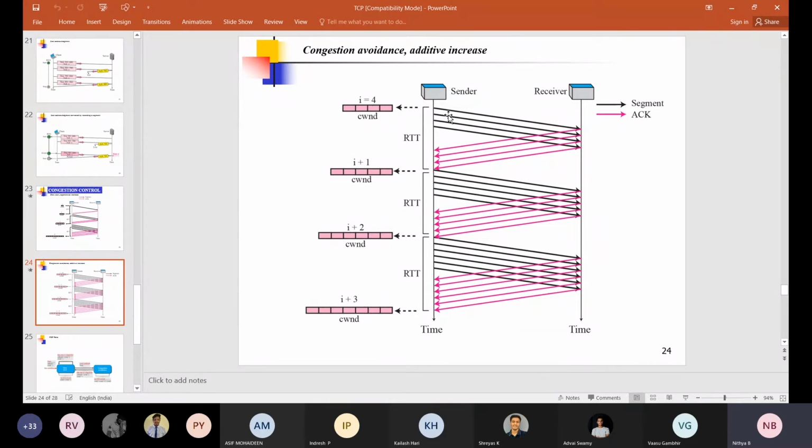Now what is the meaning? 4 segments are transmitted, 4 acknowledgements are received. After receiving these 4 acknowledgements, the congestion window size is incremented by 1. This is not with respect to the number of acknowledgements it receives; we need to receive the acknowledgements for the entire window worth of segments. What is the window size? 4. So we need to receive 4 acknowledgements, and only then can we go for the linear increment.